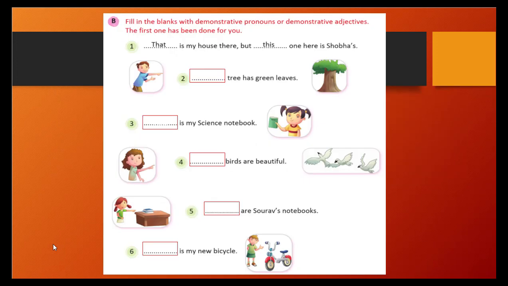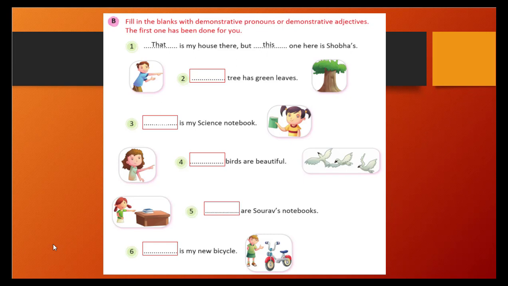Okay. Now we are at the exercise. So what do we need to do? Fill in the blanks with the demonstrative pronoun and demonstrative adjective. First one is done for us. Blank space is my house there, but blank space here is Shobha's. What is my house? That is my house. Correct? You are indicating that. That is a demonstrative pronoun, right? But this one here is Shobha's.